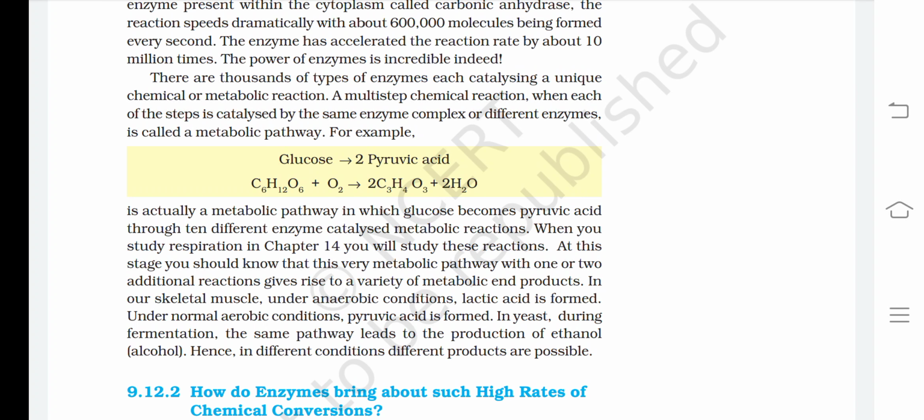In our skeletal muscle, under anaerobic conditions, lactic acid is formed. Under normal aerobic conditions, pyruvic acid is formed. In yeast, during fermentation, the same pathway leads to the production of ethanol. Hence, in different conditions, different products are possible.